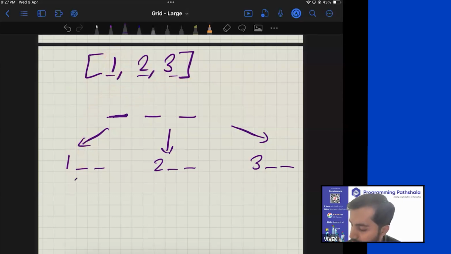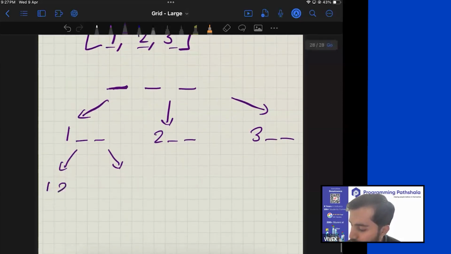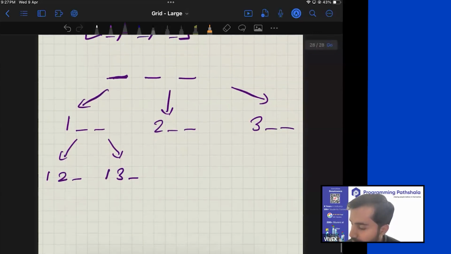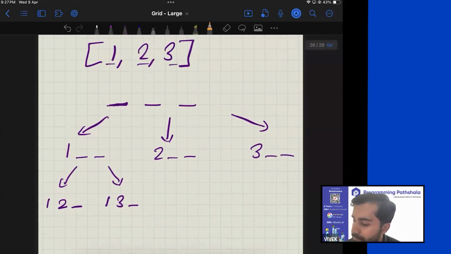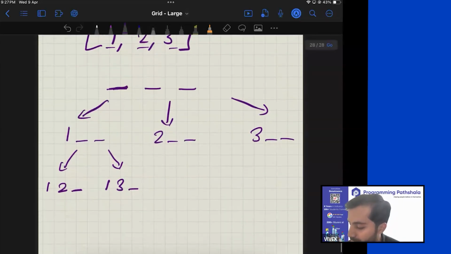Because there are two choices, let us exercise those choices. So you can either place a 2, or you can place a 3. And then go on. Now finally, how many choices do you have at this position? Given that you have taken 1 and 2 already, only 3 is remaining. So you can only place 3 over here, right? And you can go ahead and do that. And thereby you will get 1, 2, 3, which is your first permutation, right?